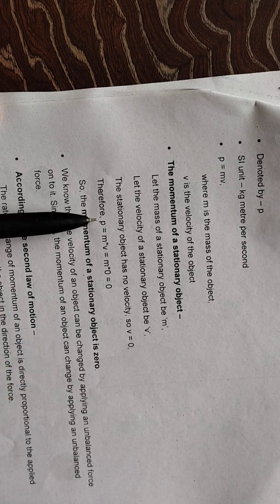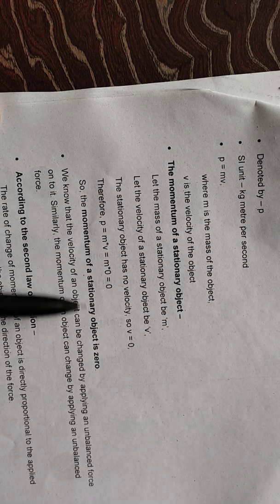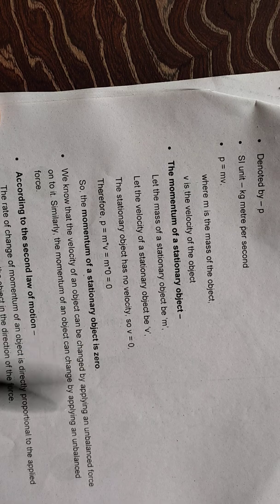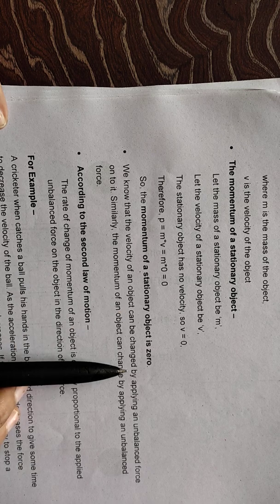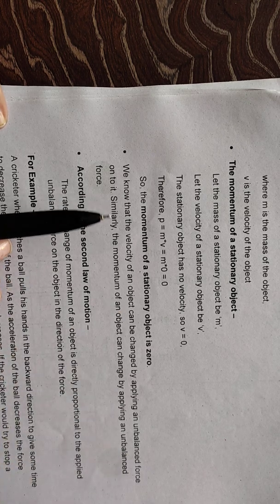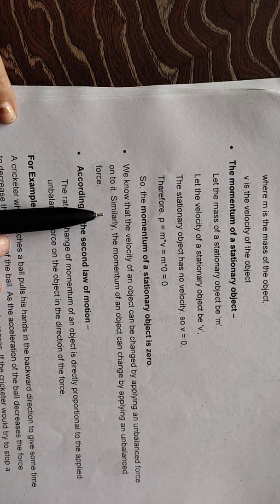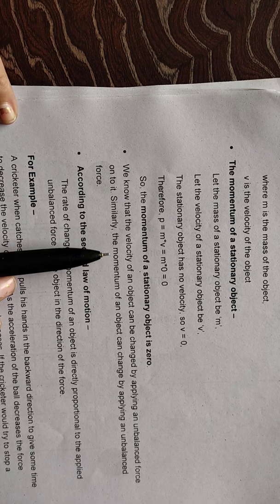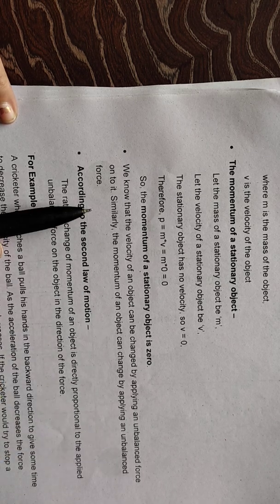So in that case we can write p is equal to mass into velocity. As the velocity is 0, the momentum will also become 0, right? So the momentum of a stationary object will be 0. Now we know that the velocity of an object can be changed by applying an unbalanced force onto it. Obviously we can bring any object into motion by applying an external force onto it. So similarly, the momentum of an object can change by applying an unbalanced force.